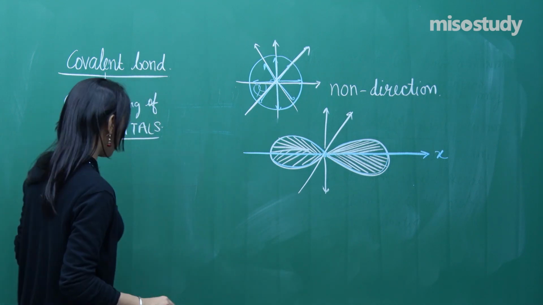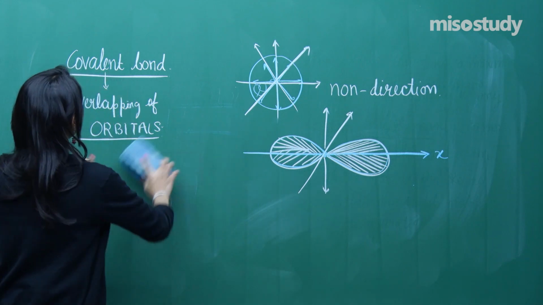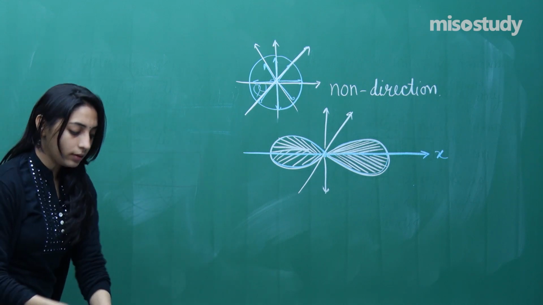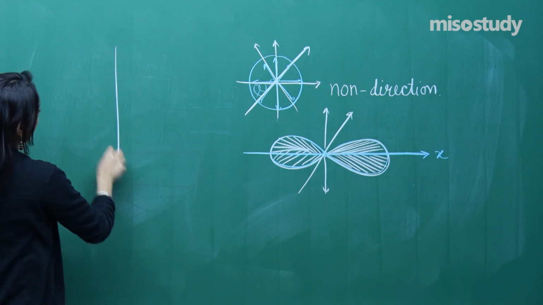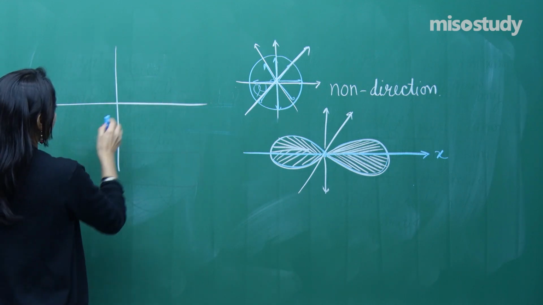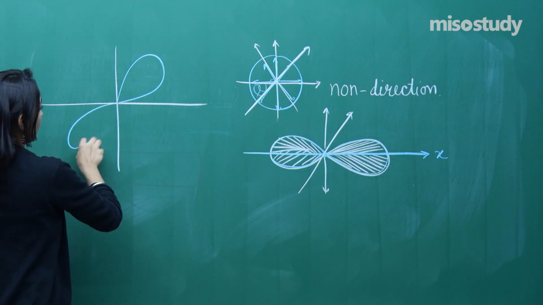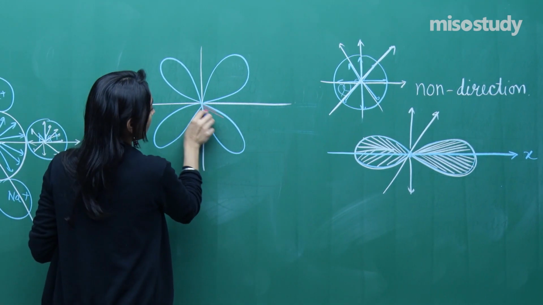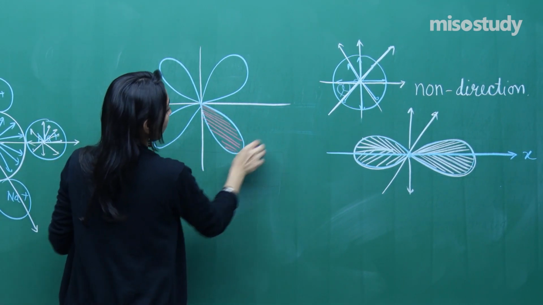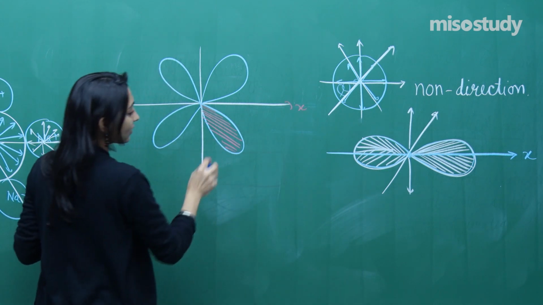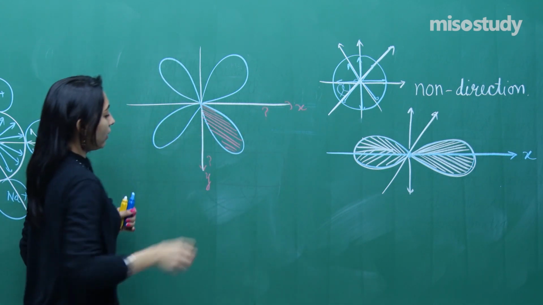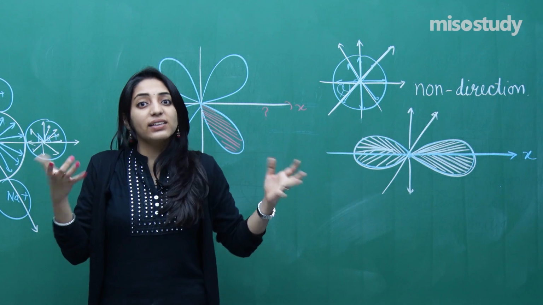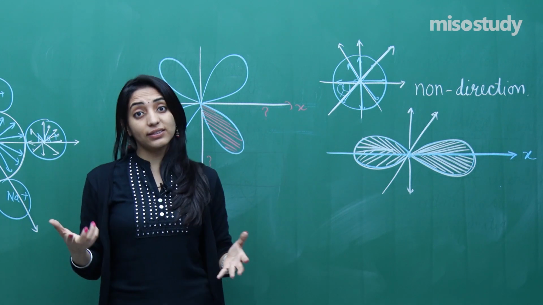Similarly, if I ask you to consider d orbital, so this was s, this is p. Now the d orbital is something like this. You can easily understand that yes, there is electron density in between the x and y axis, but there is no electron density on the x and y axis. I am specifying the directions that x and y is bad, but in between x and in between y is good, right?